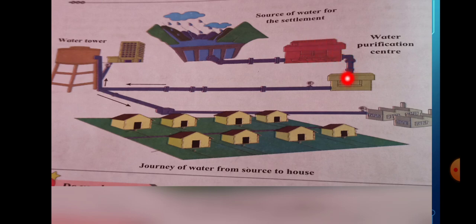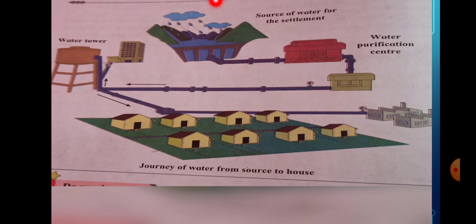Then this pure, purified water is supplied through a big pipe and collected in a big, high water tank, and then this purified water is supplied to towns or cities, settlements, for example buildings. Here are settlements and here are factories. Did all of you understand? This is called the journey of water from source to house. Where? From source to house.